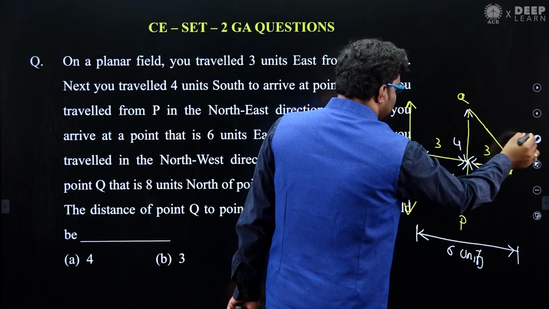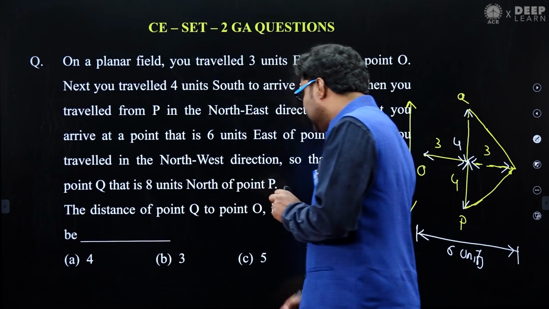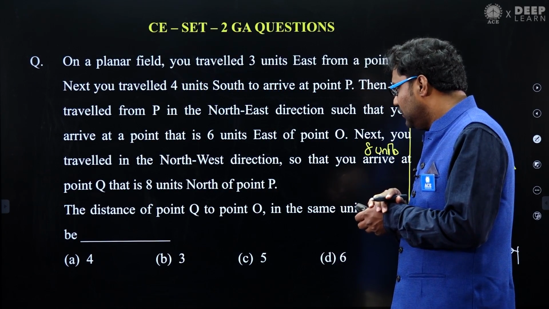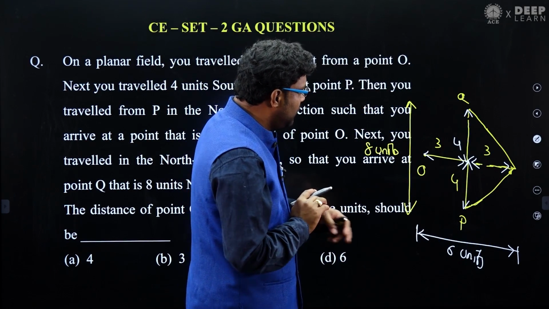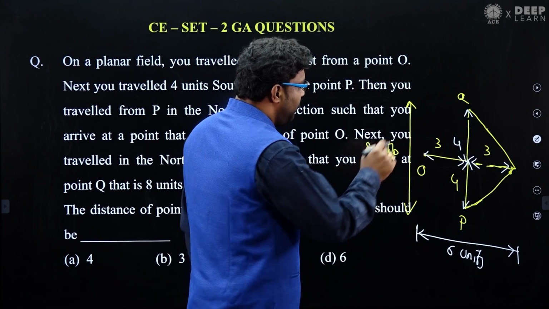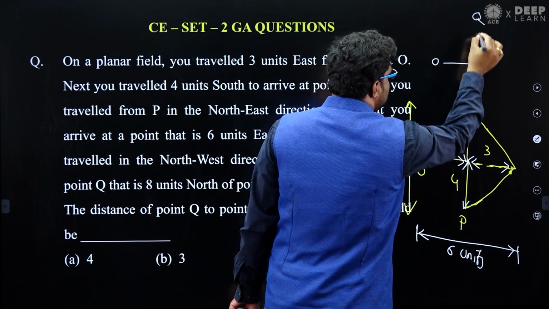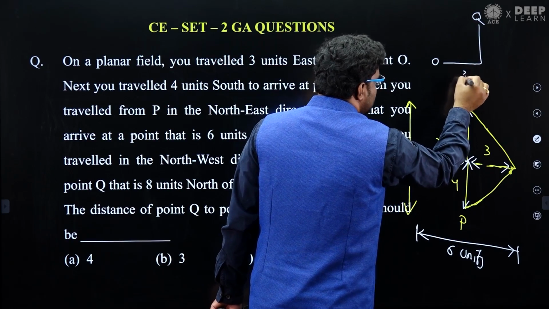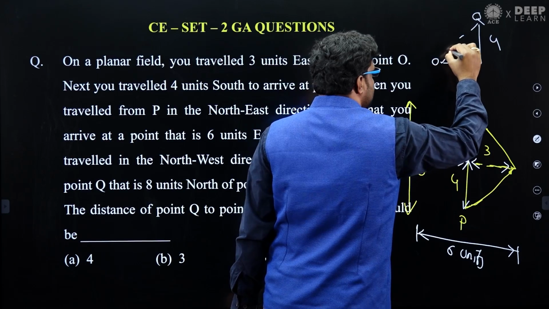Fine. Now what they are asking is the distance from point Q to point O. This is O, this is Q. If you observe, this distance is 3, this distance is 4. The shortest path is this.